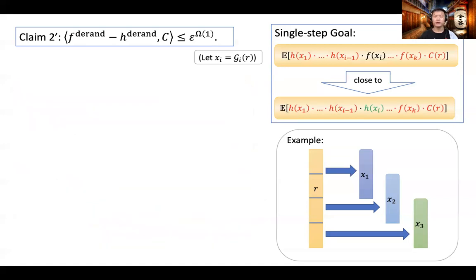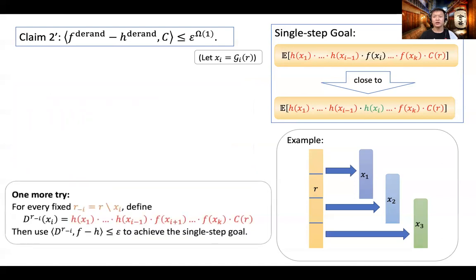Still, it is possible that we can fix a part of the seed. Namely, we fix all but the bits that project to xi, which we denote as r minus I. In this example, when dealing with x2, r minus I is just the original part of the seed. Now, the function d of r minus I and xi is well defined.